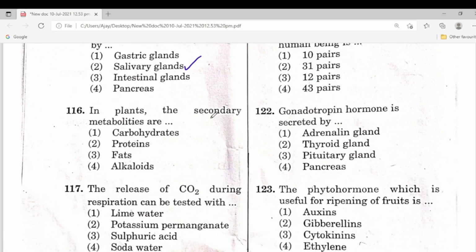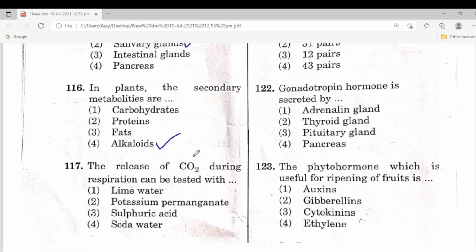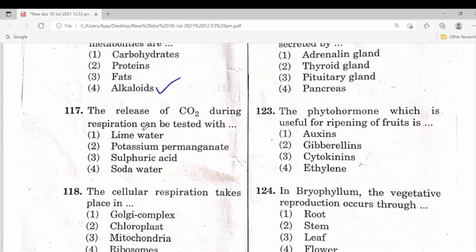In plants the secondary metabolites are alkaloids, the correct answer, fourth one. 117. The release of carbon dioxide during respiration can be tested with, very important, lime water.